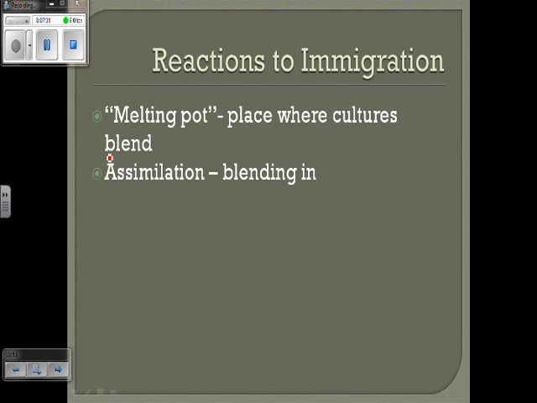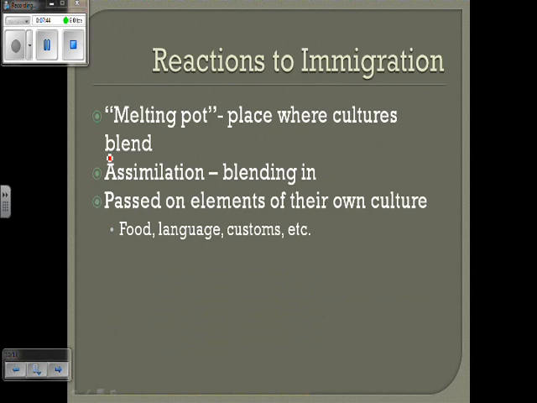Some are going to have an easier time than others. Obviously the language barrier was a big one. The physical features are definitely going to be an obstacle that they face as well. While they were, in some instances, forced to adopt the American ideal, some immigrants are going to carry on their own culture into the United States, or bring their culture into the American culture. For instance, food, language. We know the Italians gave us pizza and pasta. You have Christmas coming from the Northern Europeans.